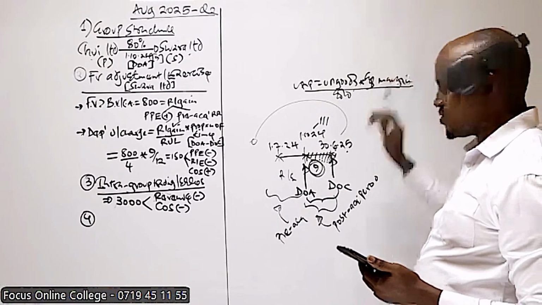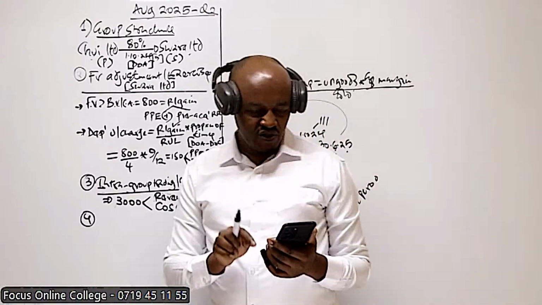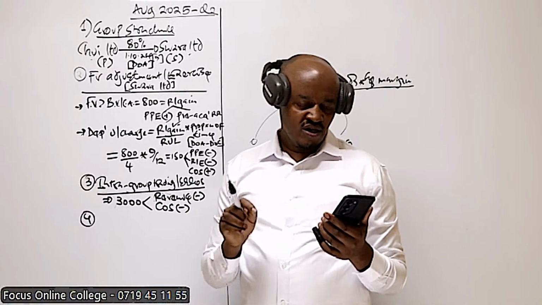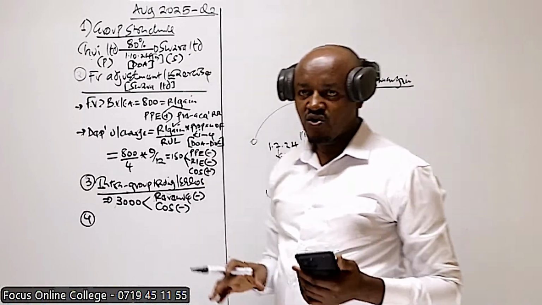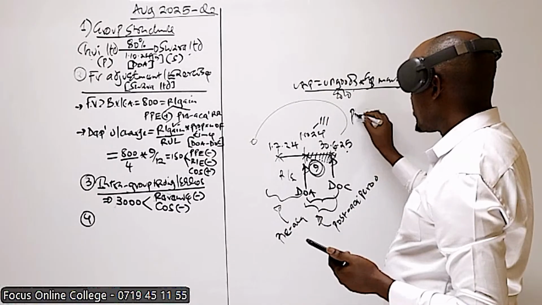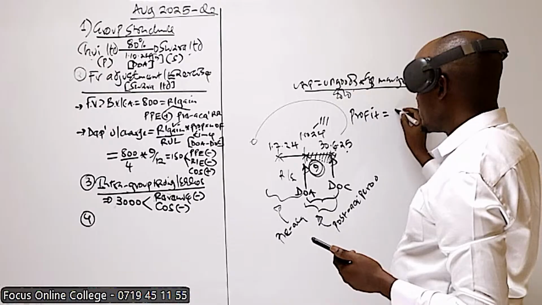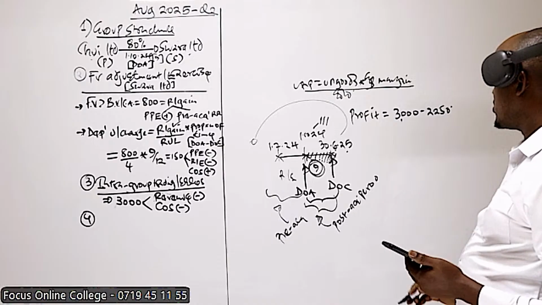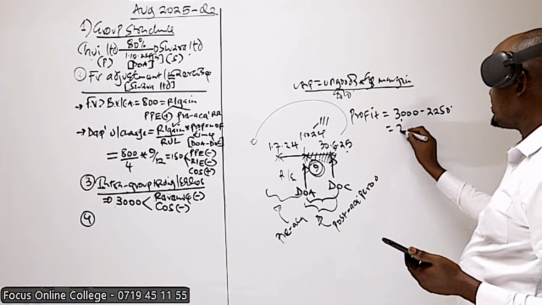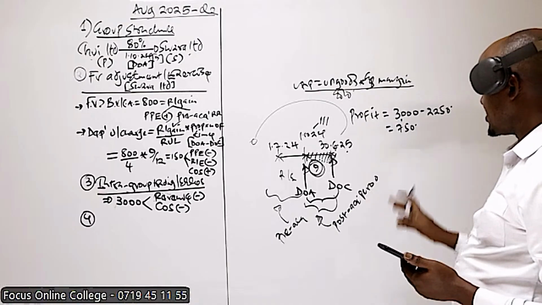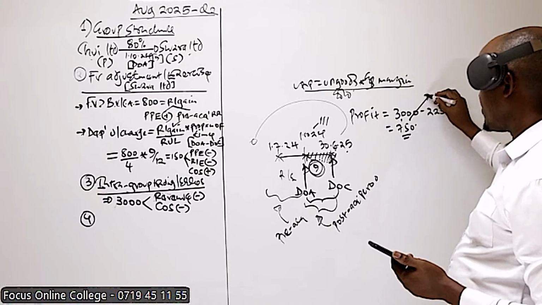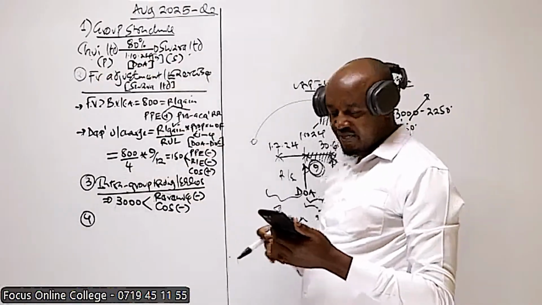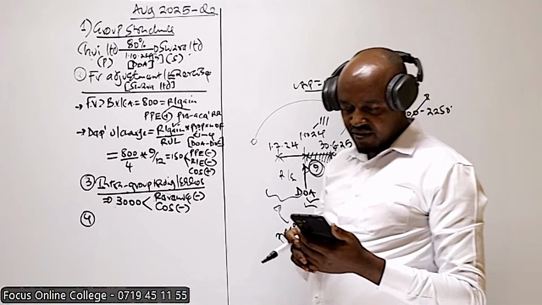I'll show you how to compute the unrealized profit, because the information you're given there is about the profit, because you're told these goods had a cost to TUI of 2.25. The reason why you're given that information is for you to know the profit which TUI reported. TUI sold goods for 3,000 or 3 million, but the cost for those goods was 2,250. So that is the profit which TUI reported. 750. That is the profit which it reported. Automatically, we say this profit will be realized if all the goods which were sold to Swara will have been sold to third parties. Let's see what you're told in that point.